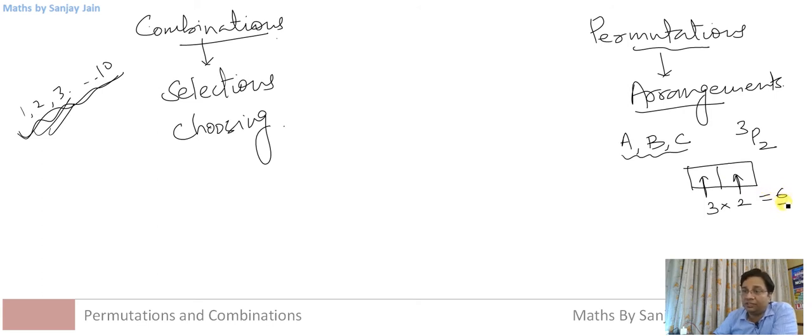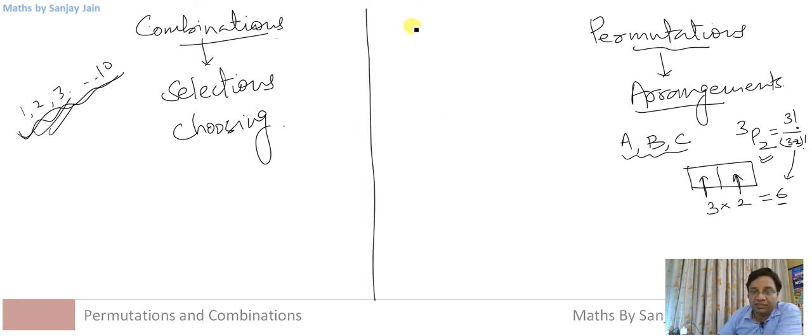So there were 6 ways, and we calculated it through this formula also, 3 factorial divided by (3 minus 2) factorial, that came out to be 6 only. So if I ask you what kind of arrangements these were, one of the arrangements would have been AB, another was BC.